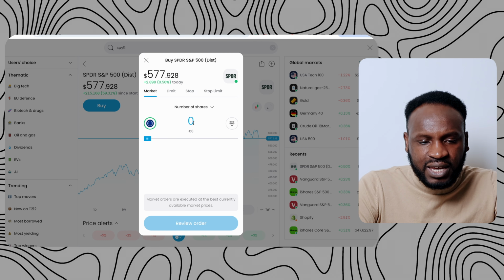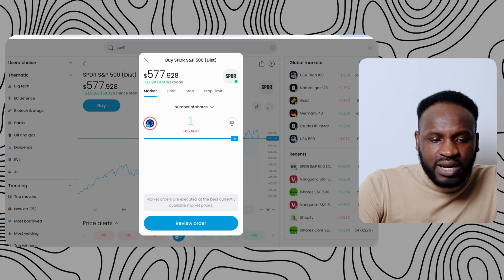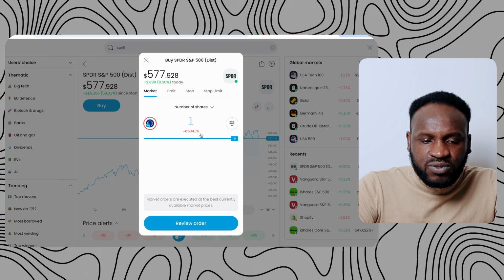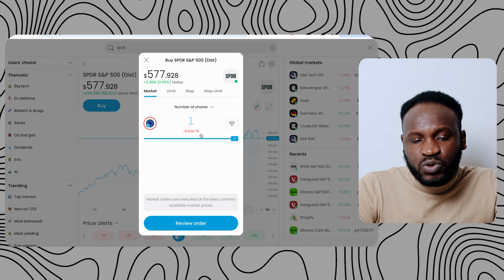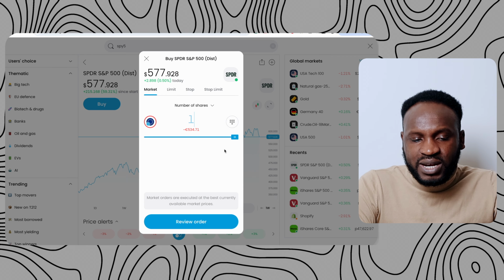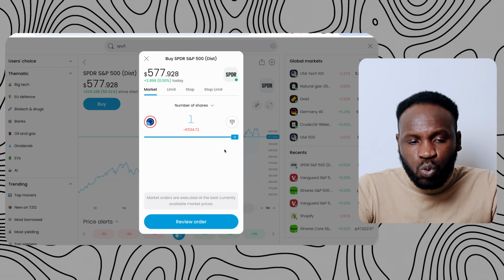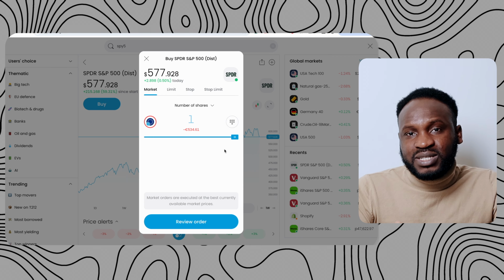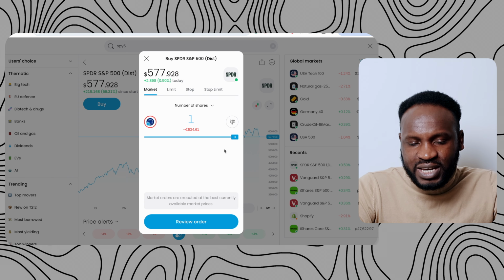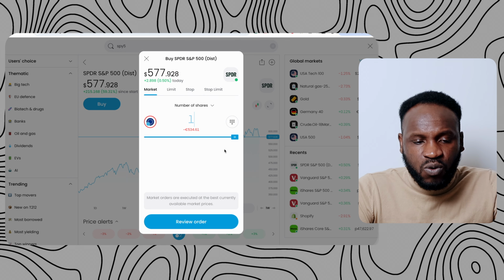Once I click here and I enter, for example, 1, it's going to let us know that we are going to invest 534 euros. That is one thing that I want to let you know. And you can click on review order, and the order will be placed when the market is open. So that is how you can invest your money if you want to invest into the S&P 500, which we know as ETFs.